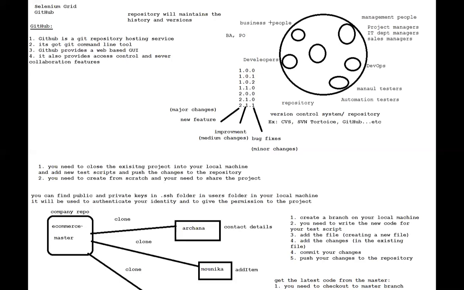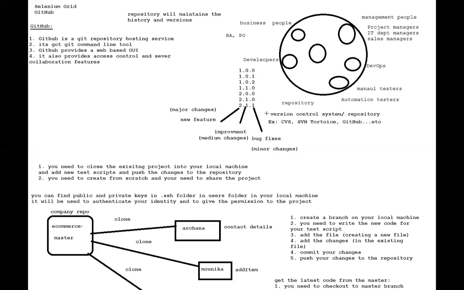One repo is called one repository. They will have one repository for business people like BAs and POs, some repositories for developers, some repositories for testers, some repositories for DevOps, some repositories for management people, like this. So these are the version control systems.